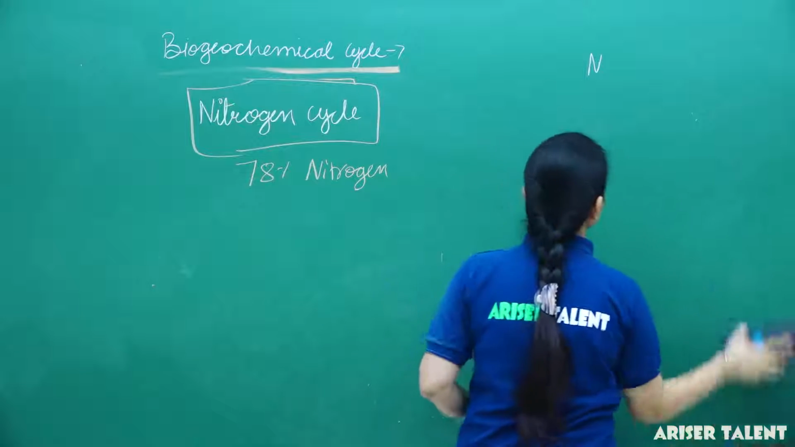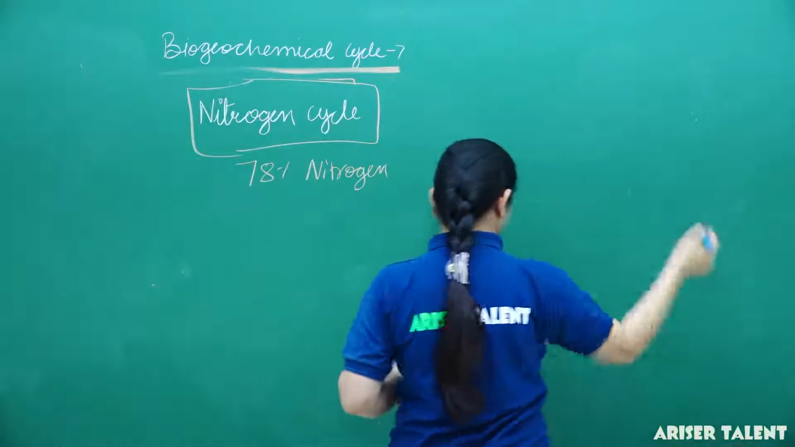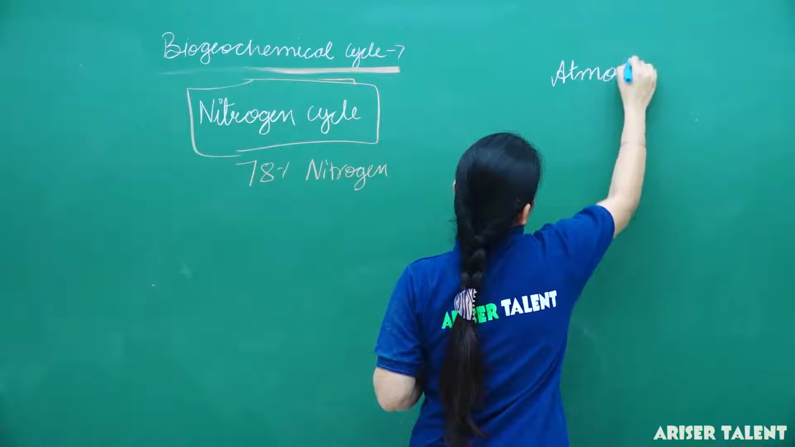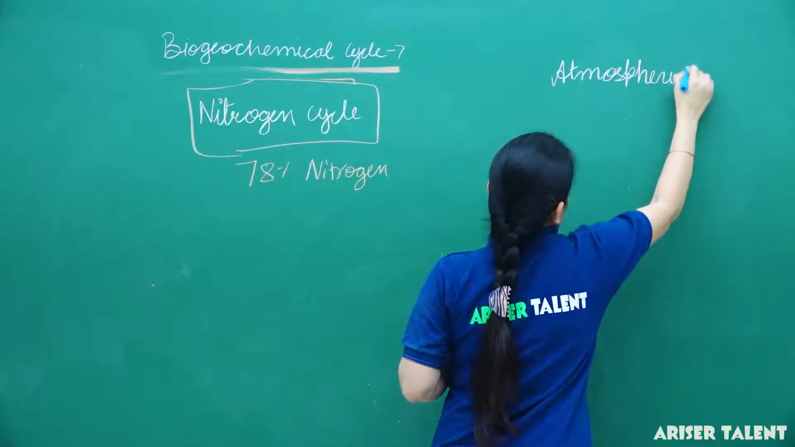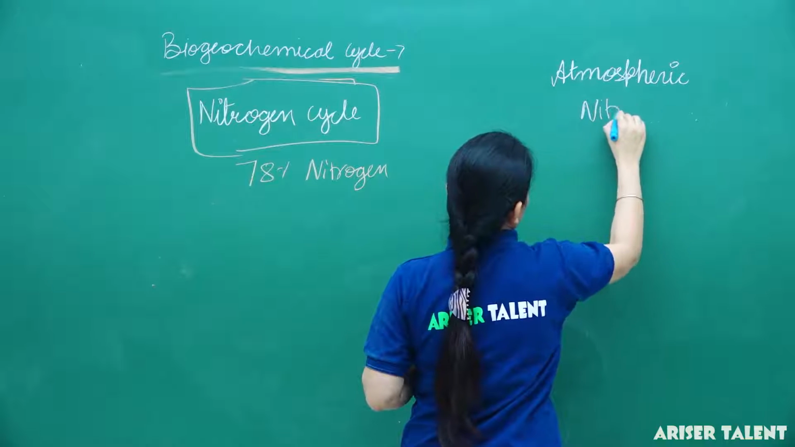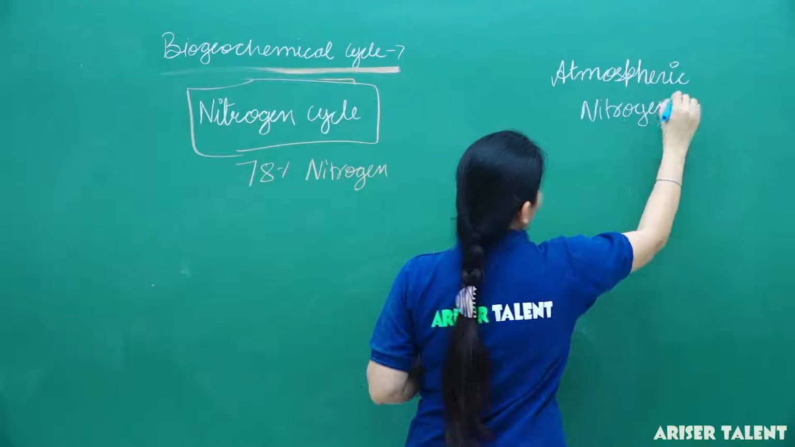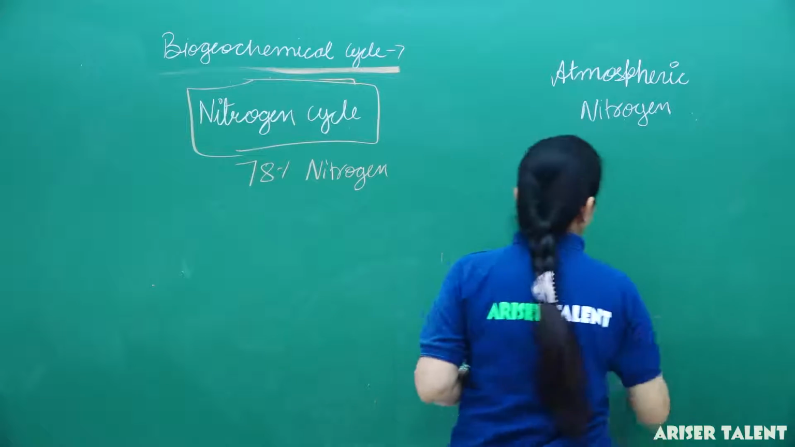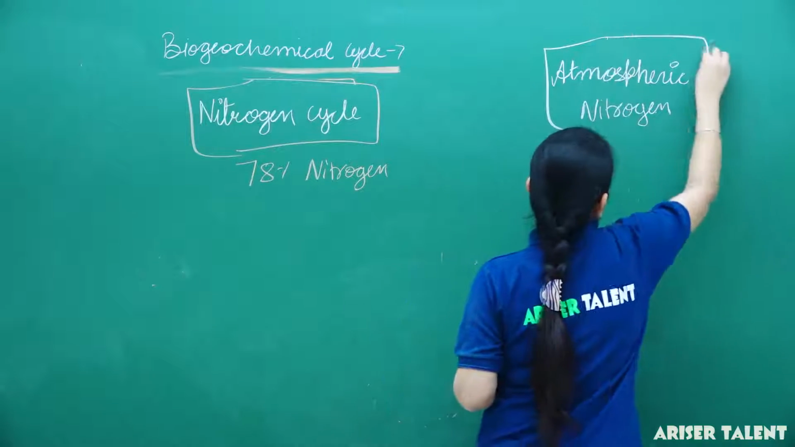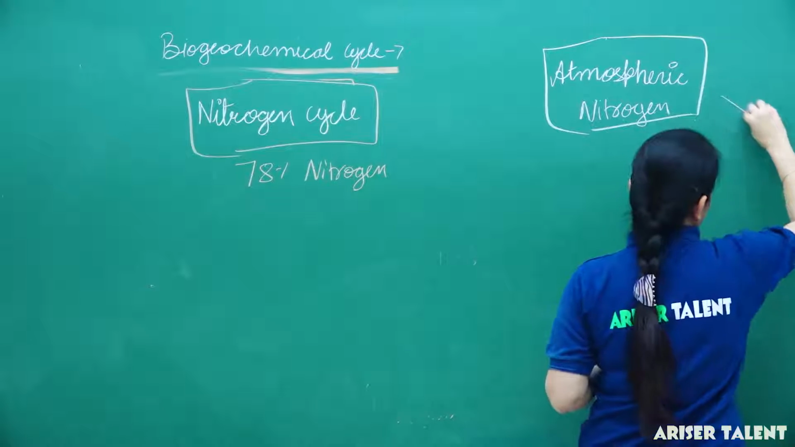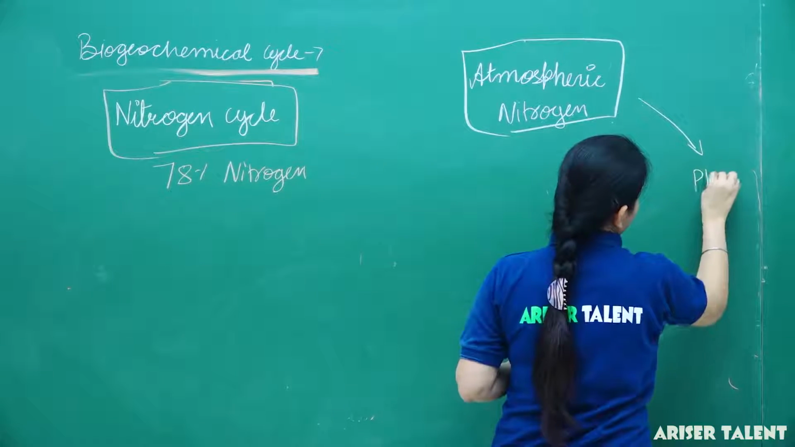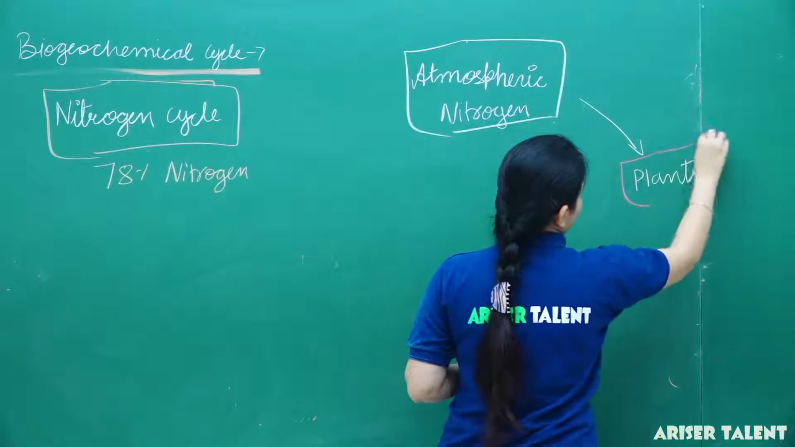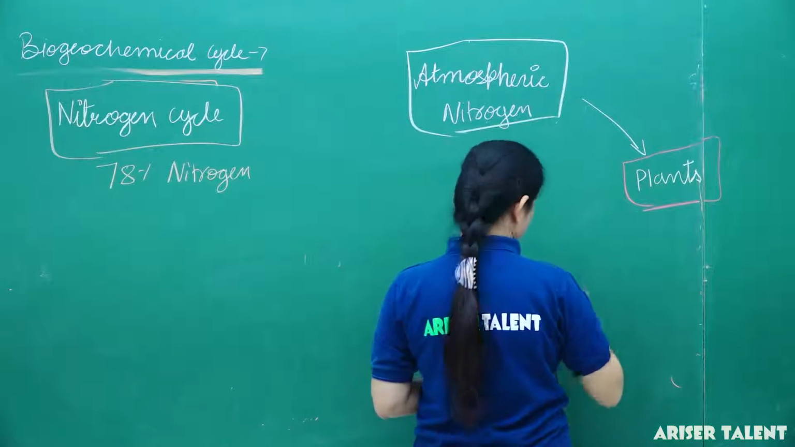Atmospheric nitrogen. This is atmospheric nitrogen, which plants cannot take directly. Only the leguminous plants can take this atmospheric nitrogen. So this atmospheric nitrogen is taken by plants by the process of biological nitrogen fixation.